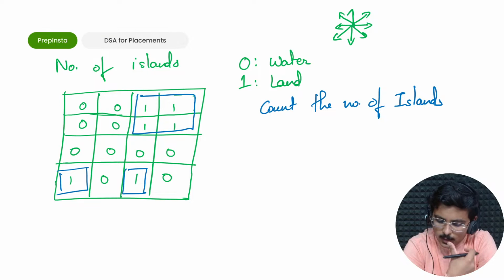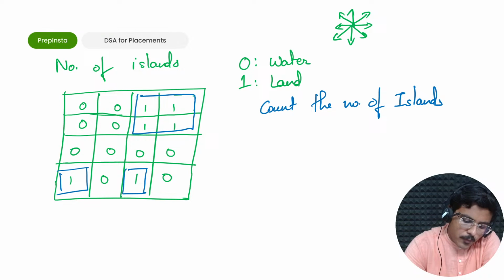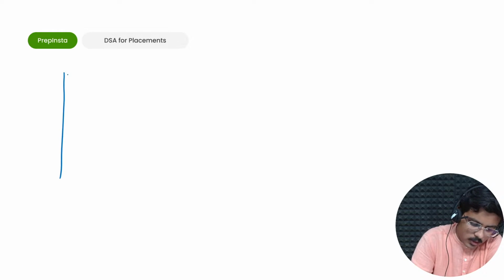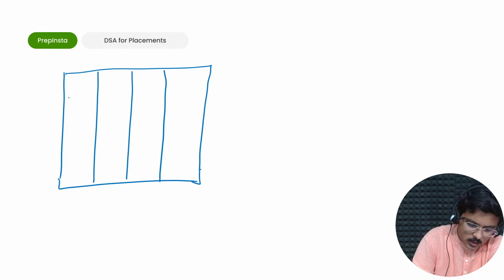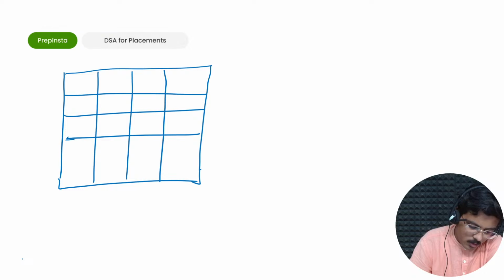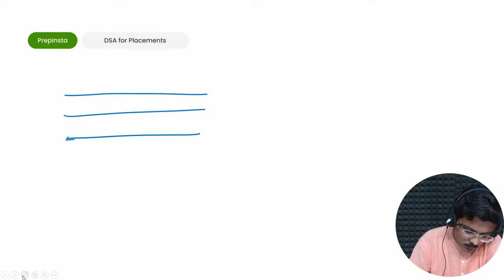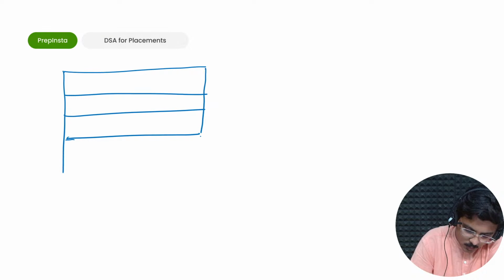The very simple thing that we can do is we first of all create another matrix, a duplicate matrix of this, absolutely the same, just an absolute copy of it. I'll make it in a symmetric order.